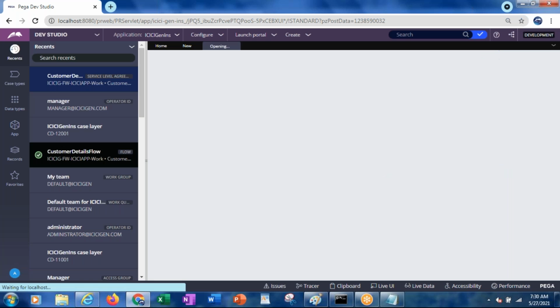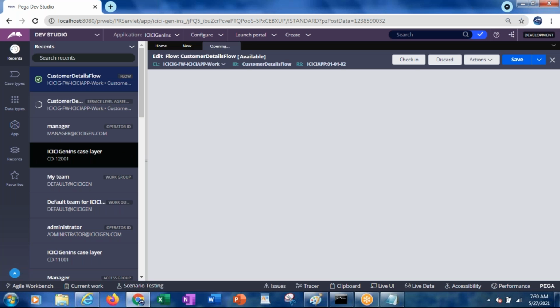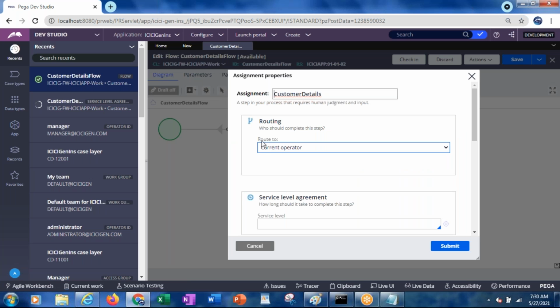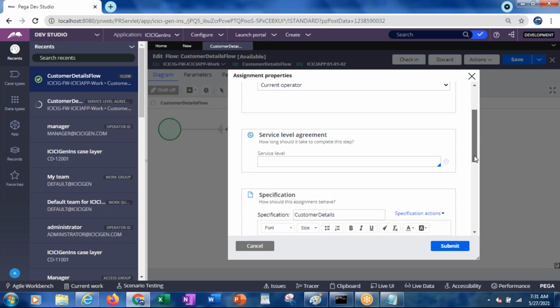For example, right now we have the customer details flow. Where exactly can we give this SLA? We can assign the SLA at the assignment shape. Double click on this. We have seen the routing, to whom you want to route, which we specify at the assignment only. Just below that you have something called service level agreement. Here we will be giving the SLA.